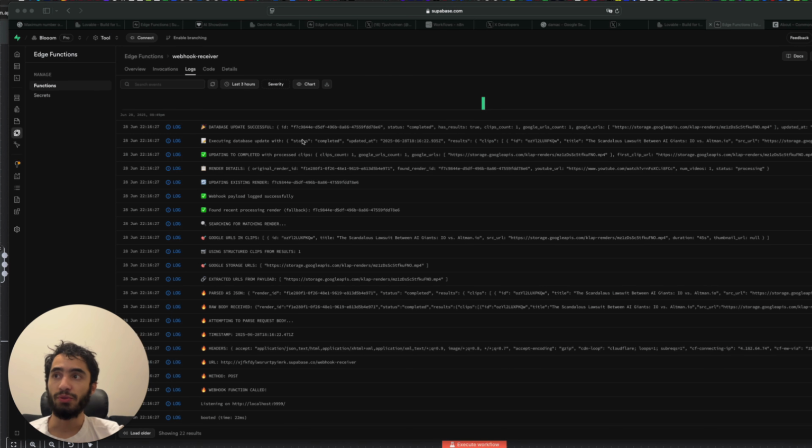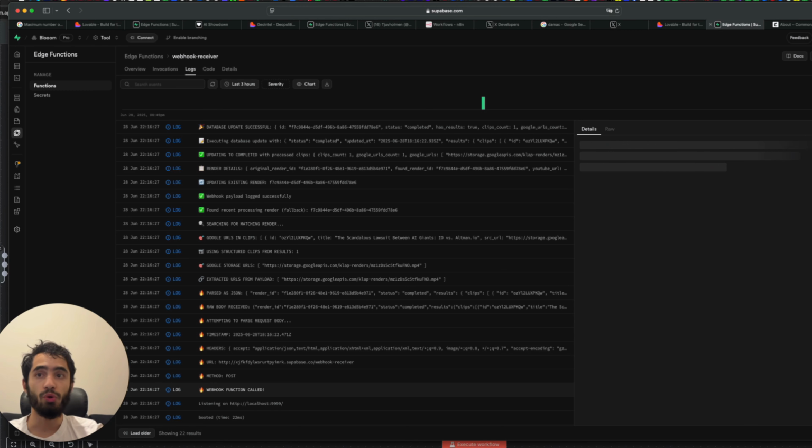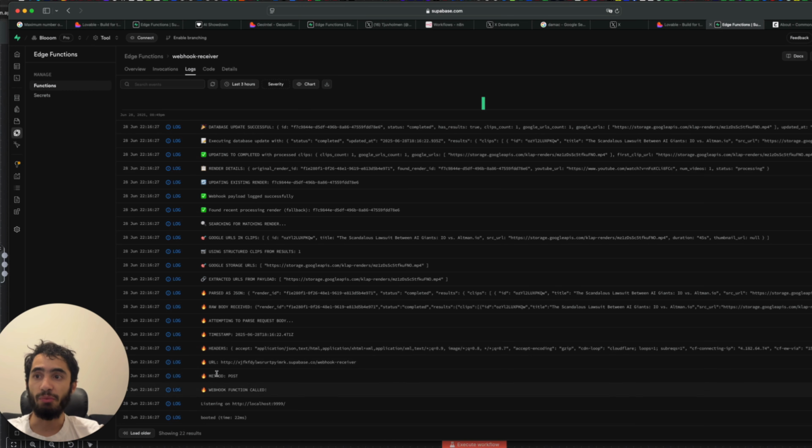log. So here you guys can see my log, right? And what we are seeing here is that this is the event. So basically here we can see everything. It booted here. Webhook function was called, right? It was called by the front end, and now it sends information to n8n. n8n basically processes and initiates the workflow. It gets the information, and what Lovable is doing is it's waiting to get the result, and it needs to identify the same user or the same render ID, or it needs to have the same webhook parameters as in the start to be able to communicate with each other.